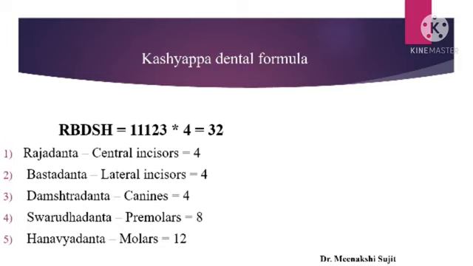Whereas central incisors are known as Rajadanta, they are 4 in number. Lateral incisors are Bastadanta, they are also 4 in number. Canines means Damstradanta, 4 in number. Swarudadanta means premolars, 8 in number, and Hanavyadanta means molars, 12 in number. Total number of danta, that is teeth, are 32 in number.